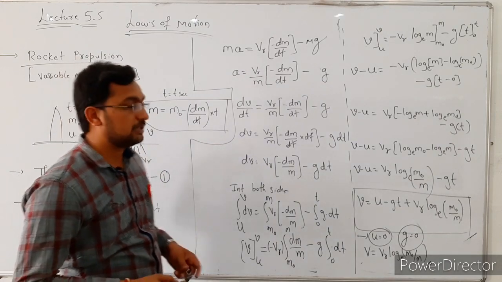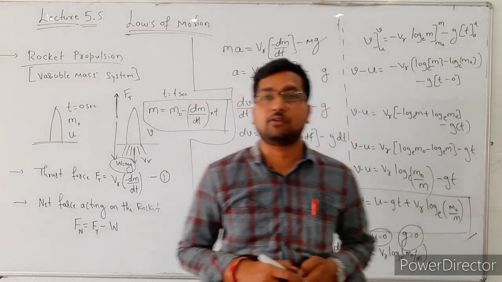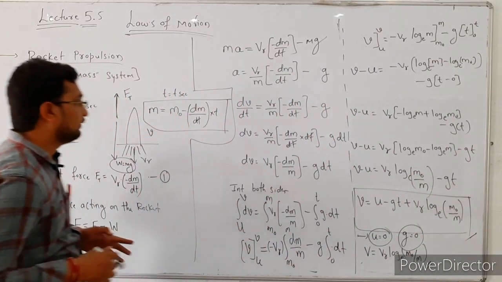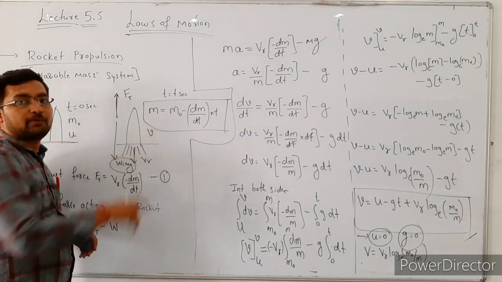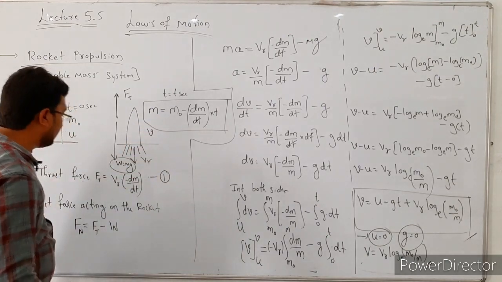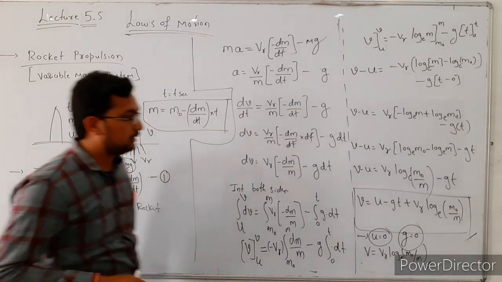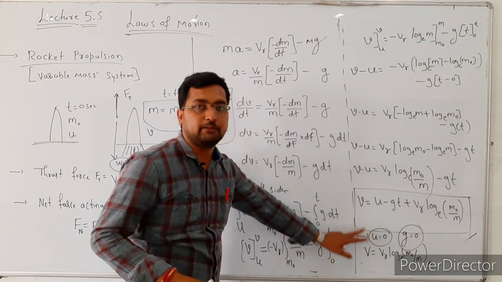So here this is the concept of rocket propulsion. In this concept we have to remember some formulas. The first one is very important to calculate the mass of the rocket at a given time interval. After that the thrust force formula is also important. These formulas are very important.